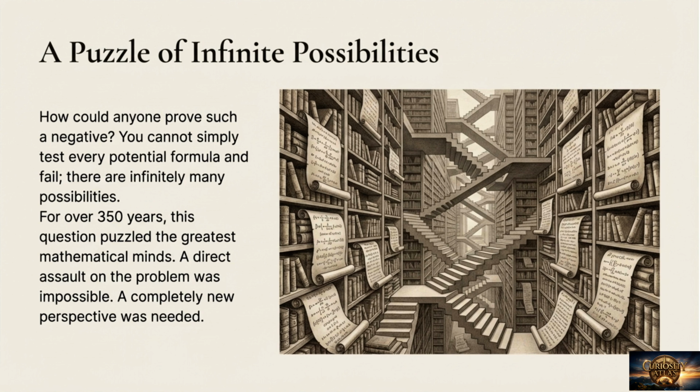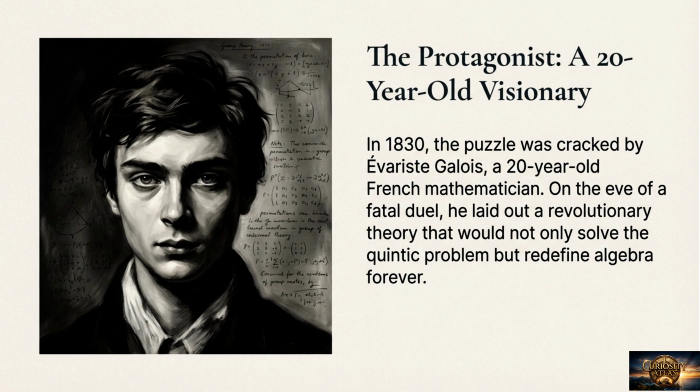The question was how to prove such a negative statement. You cannot simply test every potential formula. For over 350 years, this puzzle baffled mathematical minds, requiring a completely new perspective. In 1830, the puzzle was cracked by Évariste Galois, a 20-year-old French mathematician. On the eve of a fatal duel, he laid out a revolutionary theory that redefined algebra and solved the quintic problem.